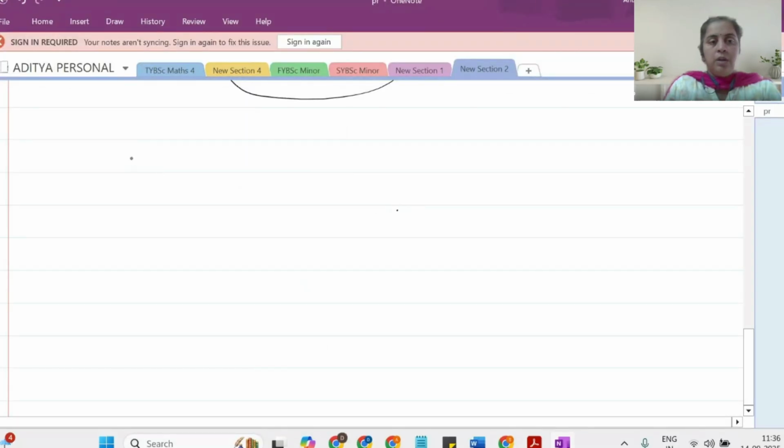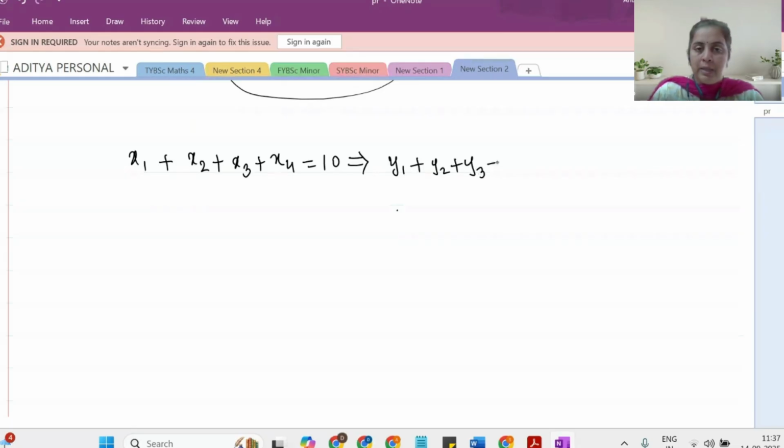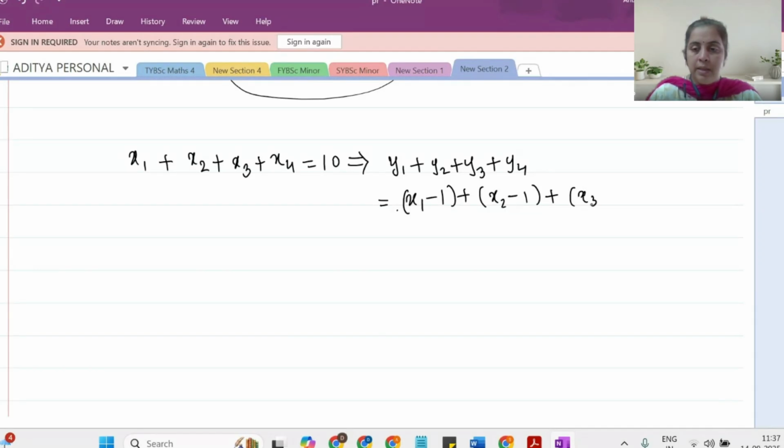So your current condition is x1 plus x2 plus x3 plus x4 equal to 10, right? And you want to convert this in terms of y1, y2 and so on. But what is y1? y1 is x1 minus 1. Consider y1 plus y2 plus y3 plus y4. So y1 is x1 minus 1, y2 is x2 minus 1, y3 is x3 minus 1, and y4 is x4 minus 1.